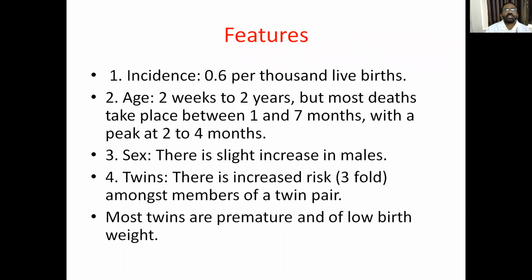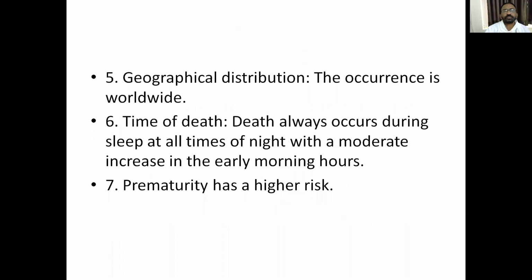SIDS. Incidence is 0.6 per 1,000 live births, and the peak age is 2 to 4 months. Regarding sex, there is a slight increase in males. In twins, there is a threefold increased risk because of the poor development of one of the twins. The geographical distribution is worldwide.